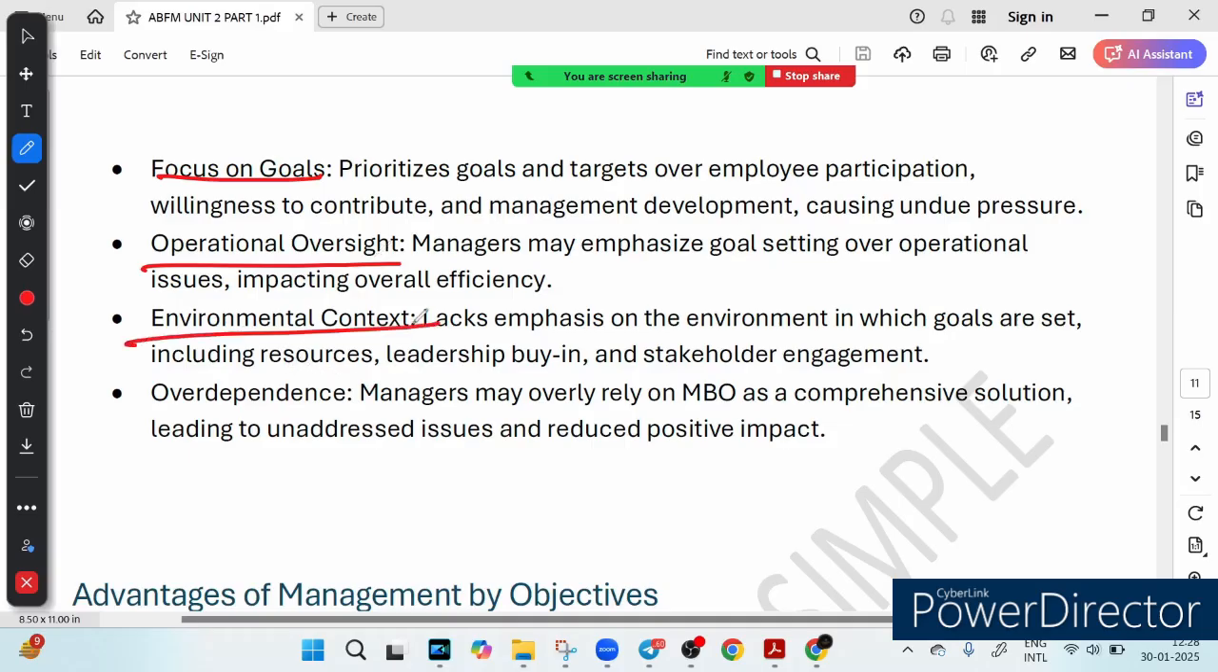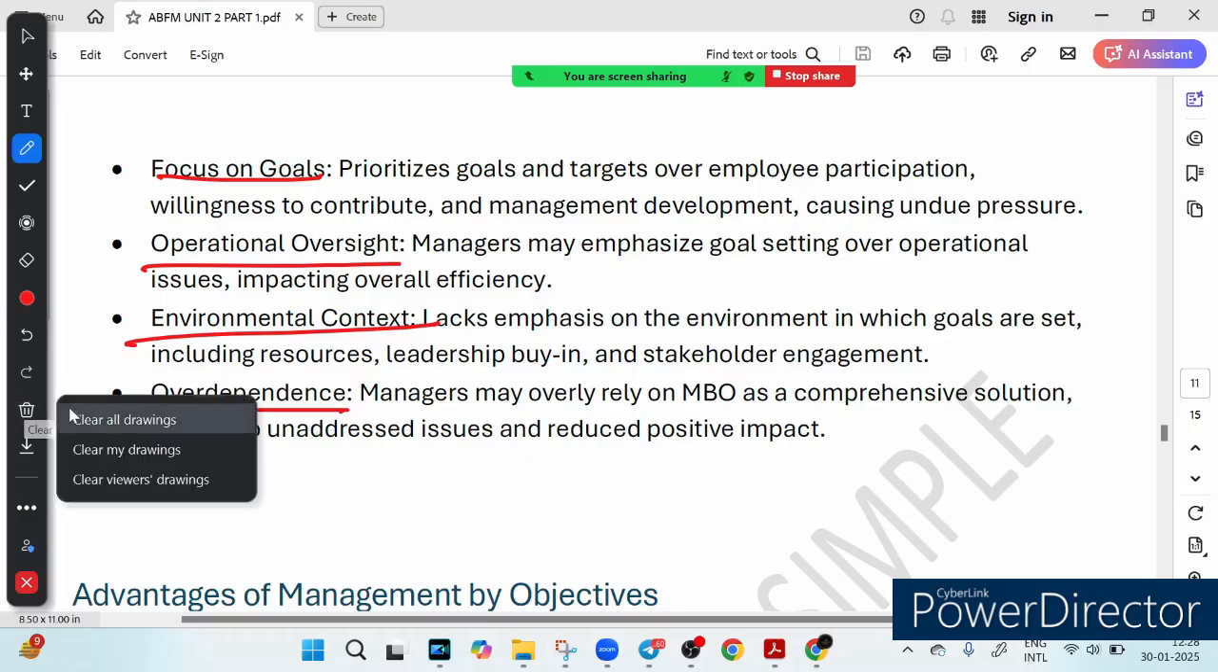Then we have environmental context. MBO doesn't always account for external factors like available resources, leadership support, or stakeholder needs. It's like planning a road trip without checking the fuel or weather. Then we have over-dependence on MBO. Managers sometimes treat MBO like a magic wand, but relying only on MBO without handling other issues can backfire. So obviously these are some of the key disadvantages of MBO.